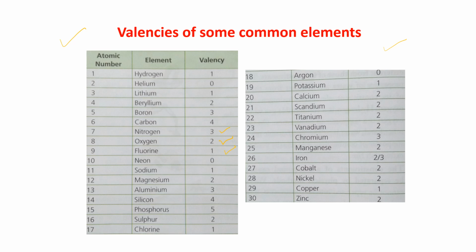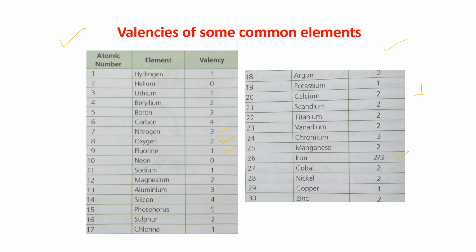Neon is 0, sodium is 1, magnesium 2, aluminium 3, silicon 4, phosphorus 5, sulfur again 2, chlorine is 1, argon 0, potassium 1, calcium 2, scandium 2, titanium 2, vanadium 2, chromium 3, manganese 2, iron is having 2 and 3. It is known as variable valency.